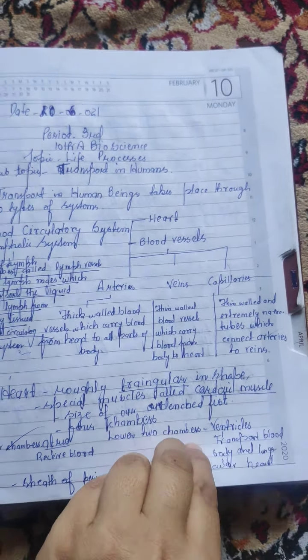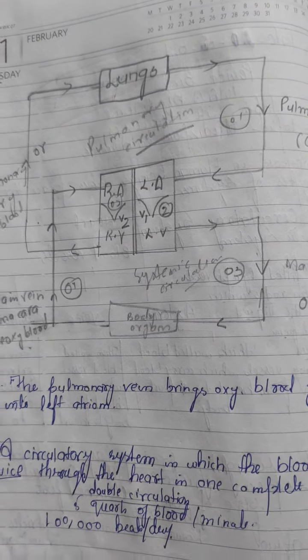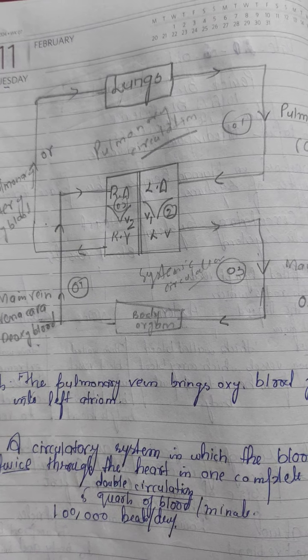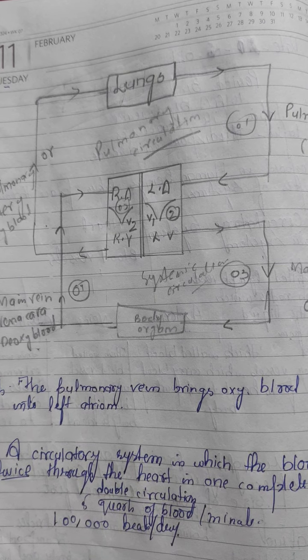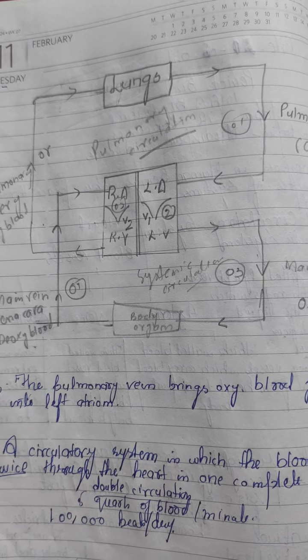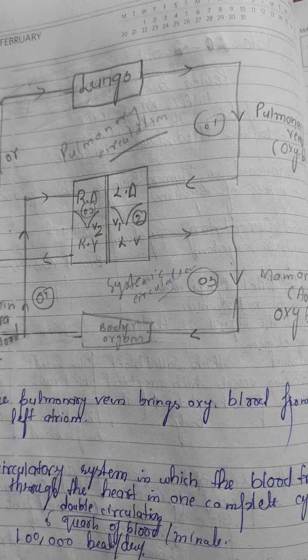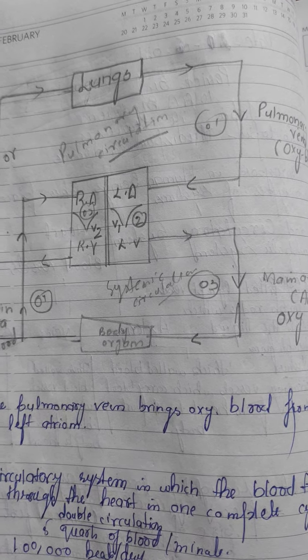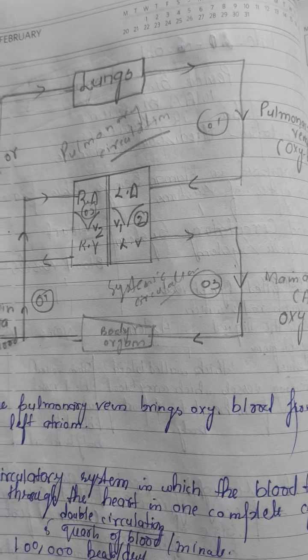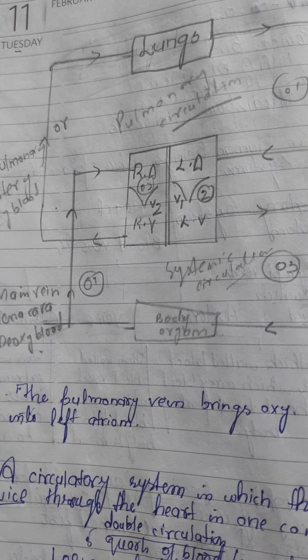Now we will see how this heart functions. You can see the upper 2 chambers of the heart are known as atria, and the lower 2 chambers are known as ventricles. We will see how the heart transports blood from the heart to the lungs, heart to body, and from lungs to heart.